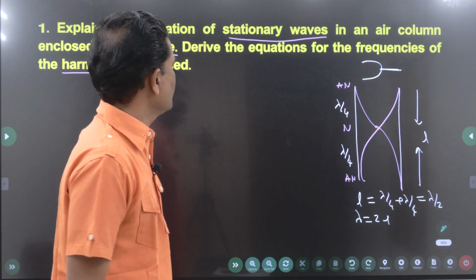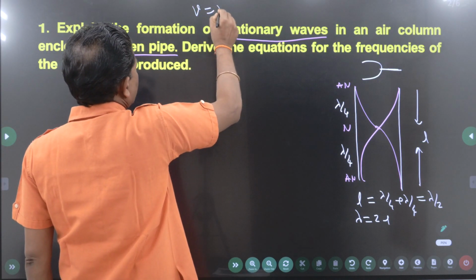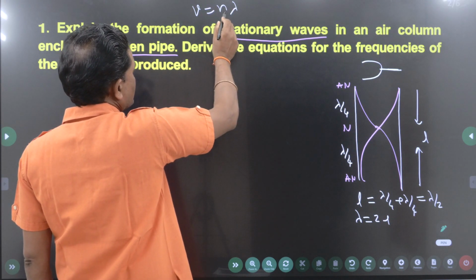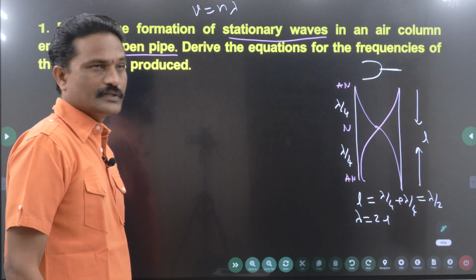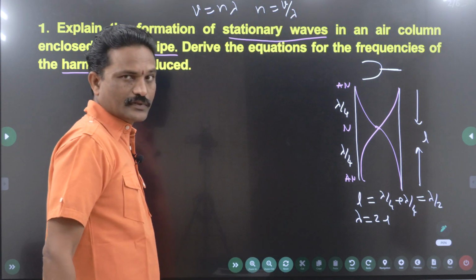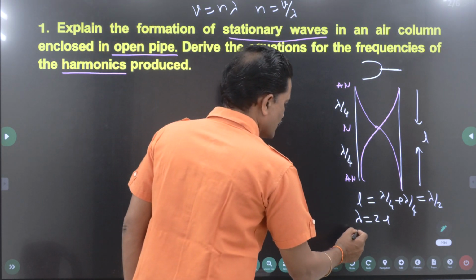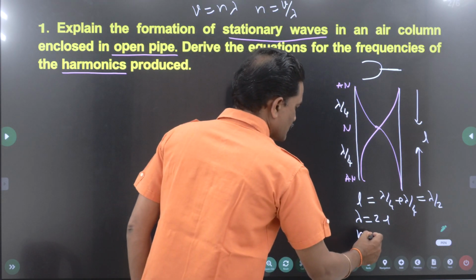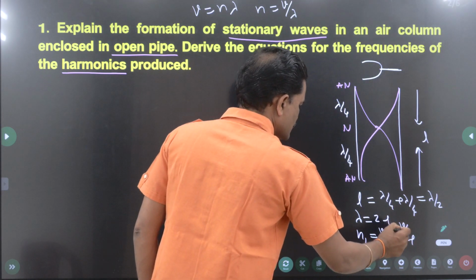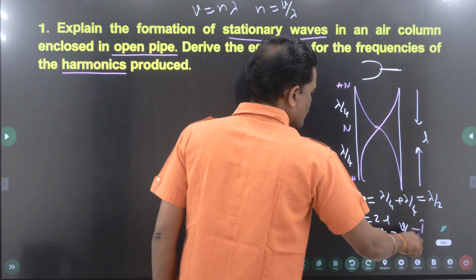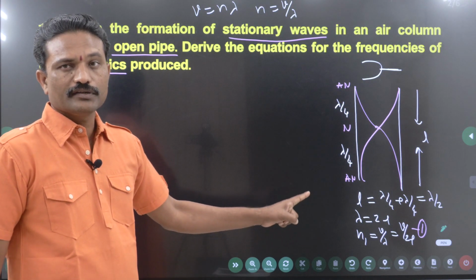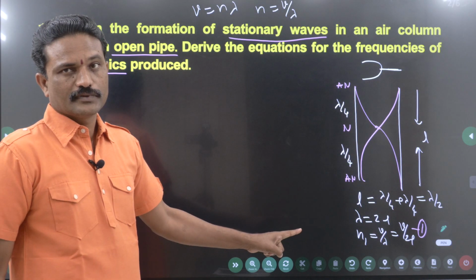You should know the formula V = N lambda, the relationship among the speed, frequency and wavelength of the wave. So N = V over lambda. Since it is my first frequency, I will write it as N1. So N1 = V by lambda, which will be V by 2L. This is equation number 1. This is called the fundamental frequency. Is this clear?